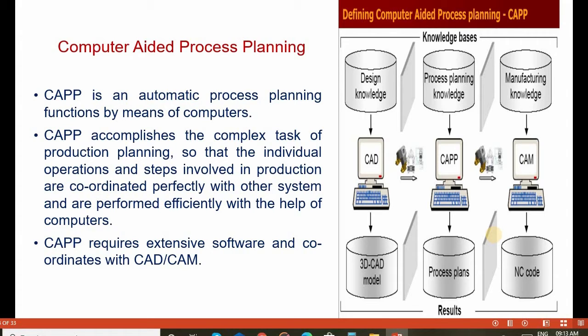Computer aided process planning requires extensive software and coordinates with the CAD/CAM system.